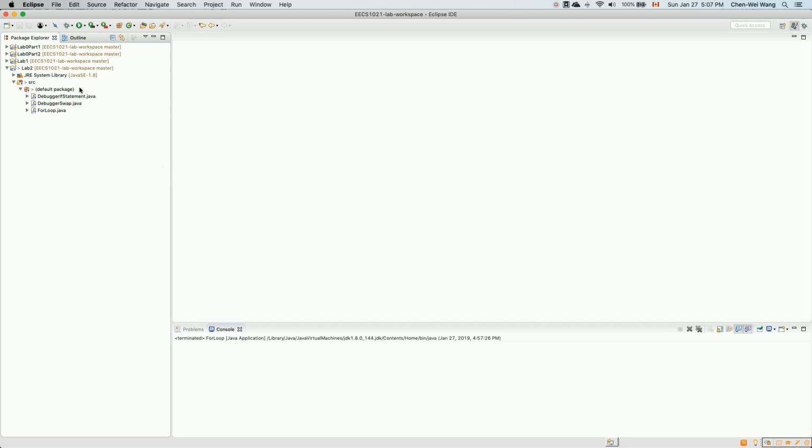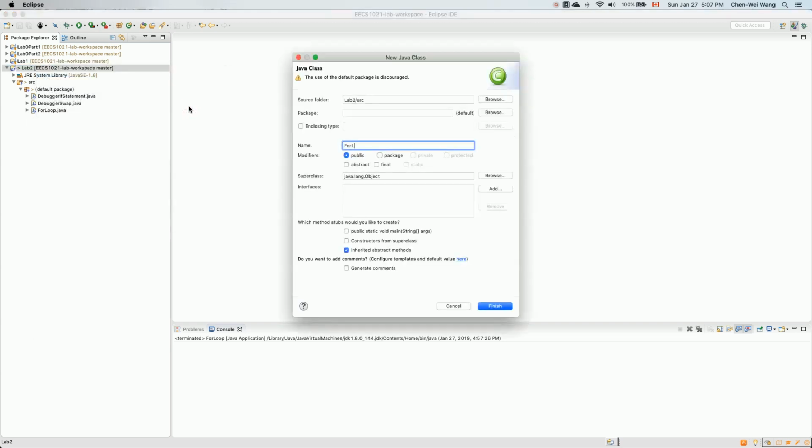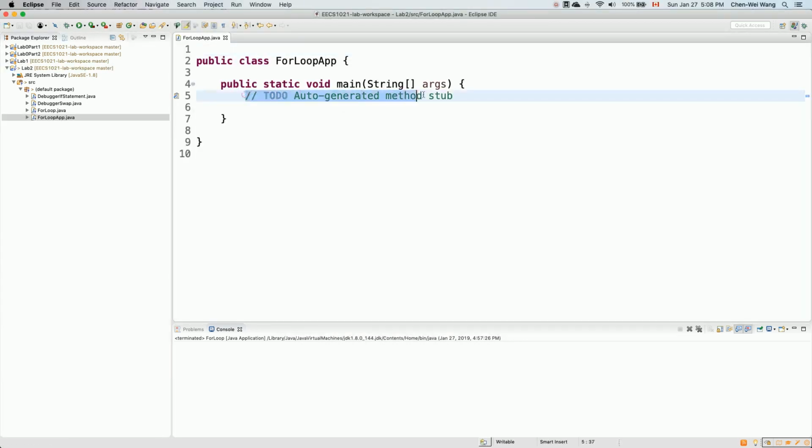Okay. So now let's create a new class over here. Let's right click on the project and say new class. Let's say ForLoopApp. App simply means we get input and output from the user, and then the main method here. Okay, let's make it very easy.